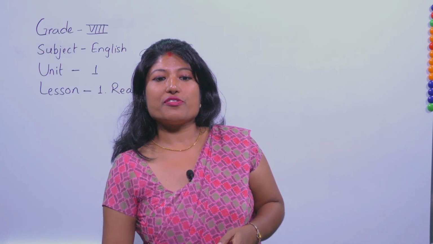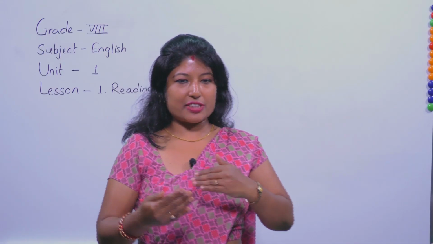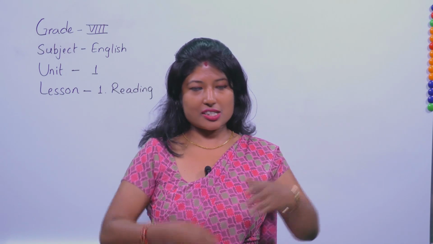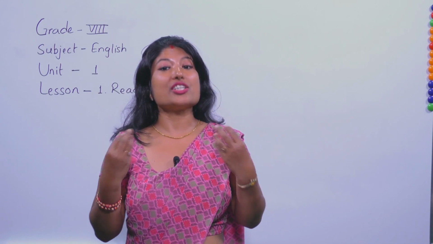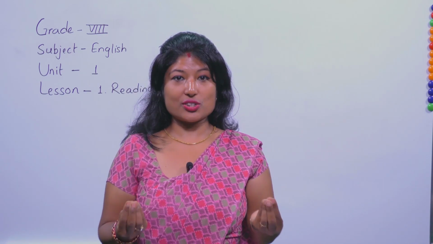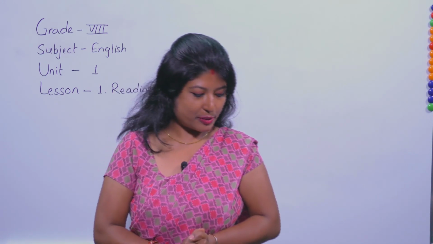Then, have you ever visited such places on your holidays? Write down the places you have visited so far. Same kind of activity: the places you have visited according to the category of natural beauty, historical importance, religious importance. So, list out. Very interesting task.